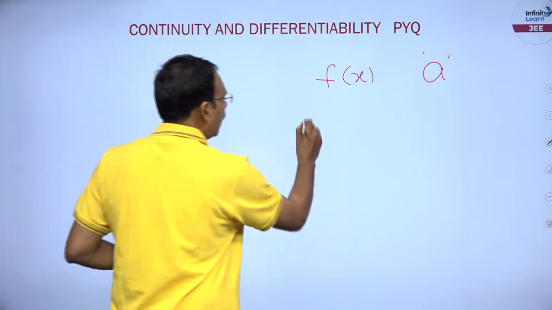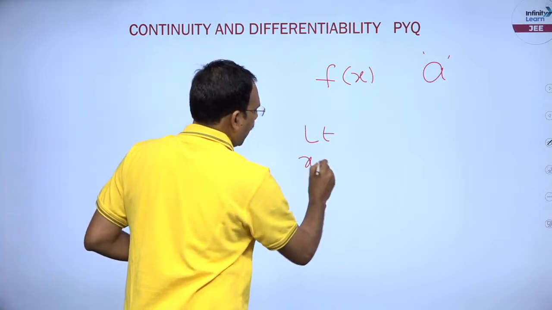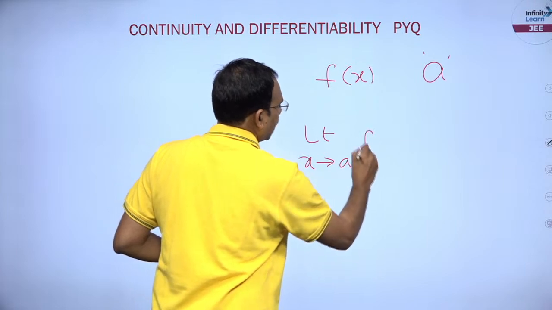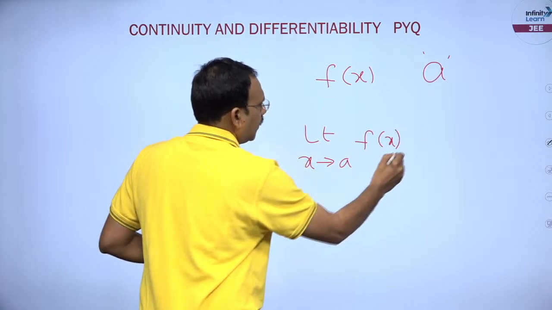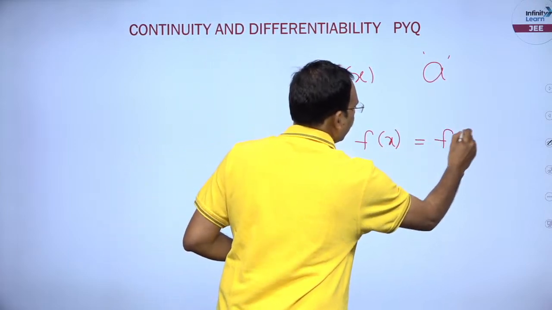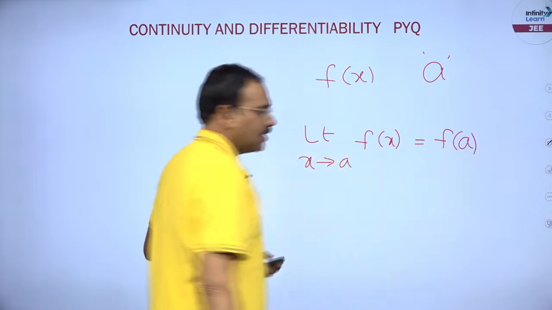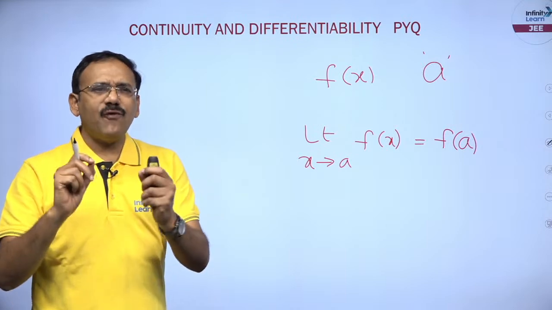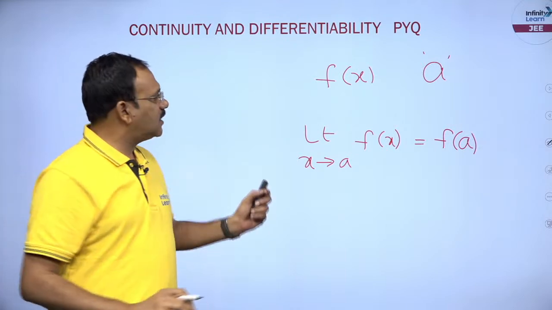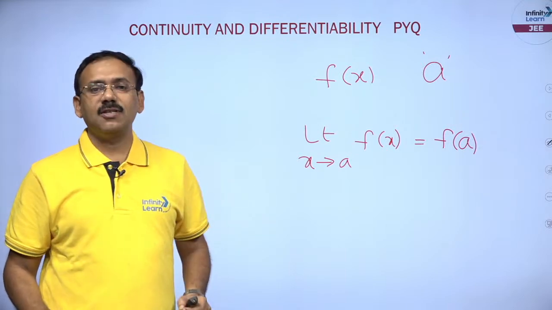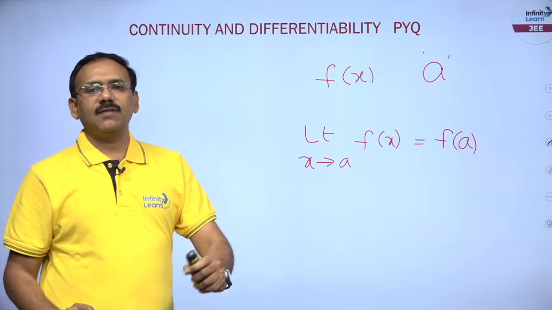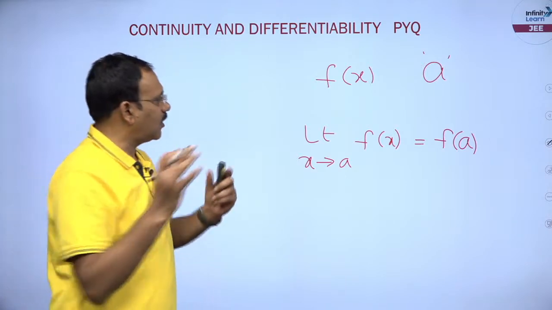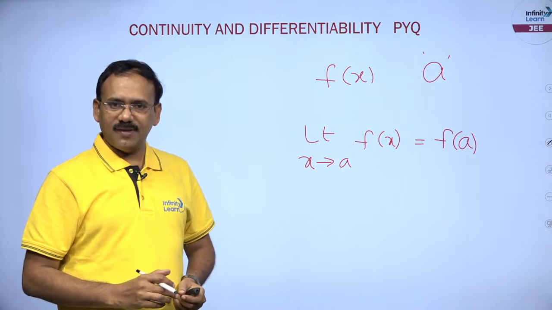Simple: if limit x tends to A, f of x is equal to f of A, we can say that the function f is continuous at x equal to A. Only one point, my dear students. This point is enough to attempt almost 70% of the questions of continuity. That is the speciality of this particular topic.